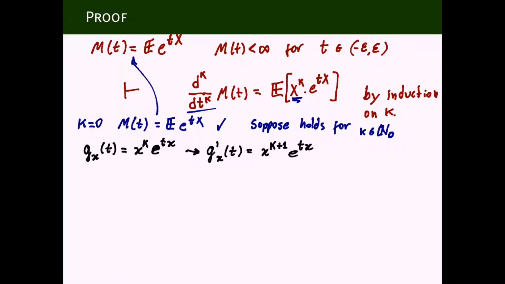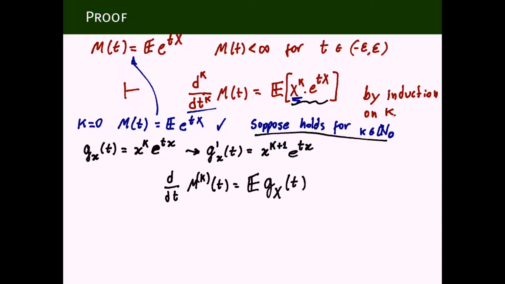And now what we can write here is the following. Let's write the derivative with respect to t of the kth derivative of the moment generating function, which by assumption, because we are supposing this assumption holds for k, is exactly the expectation of what is here, which I can write directly as g with a random parameter and having t as the argument.